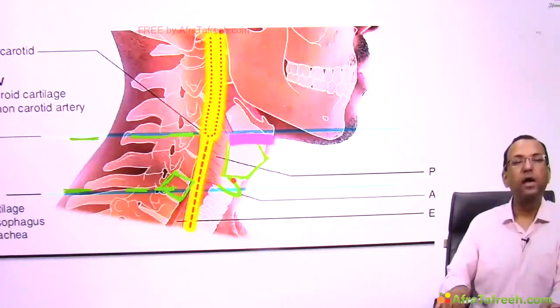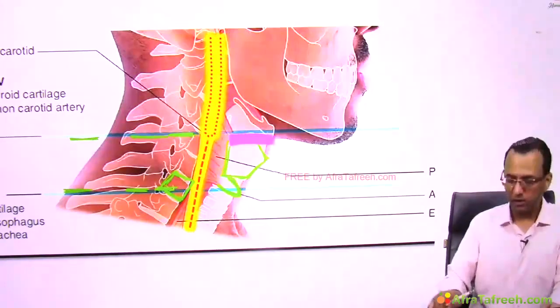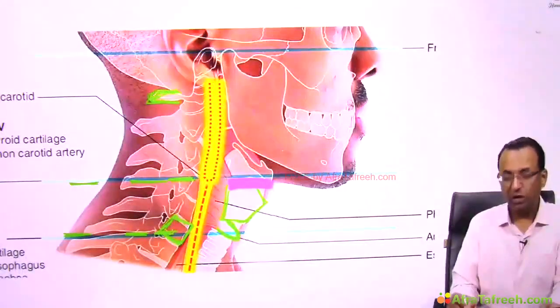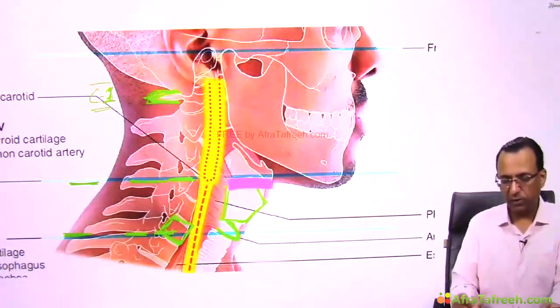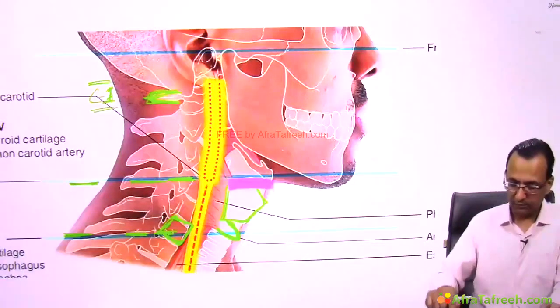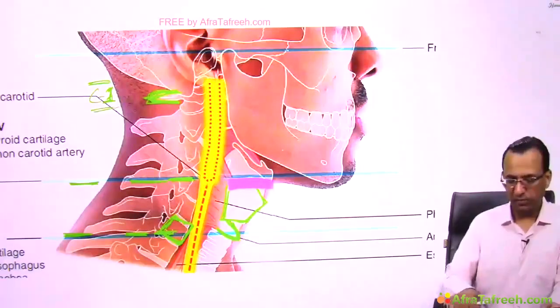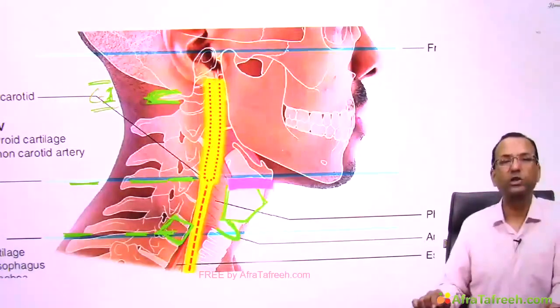What about the female? Higher. And what about the child while swallowing? Still higher, it can reach here. This is C1 vertebra, atlas vertebra. So in an infant while swallowing, the larynx can reach as high as C1 vertebra, the atlas vertebra. Yes, that is a question already.